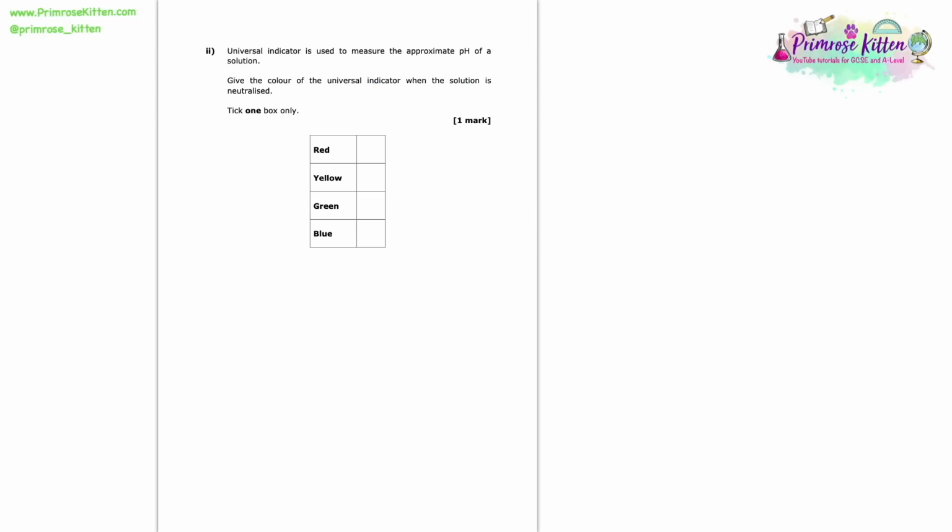Here we're told that universal indicator is used to measure the approximate pH of a solution. Here we're asked to give the colour of the universal indicator when the solution is neutralised. So this follows on from what we just said. We would have had to have correctly identified that neutral solutions have a pH of 7. And here we need to know that when we have a pH of 7, universal indicator will turn green.